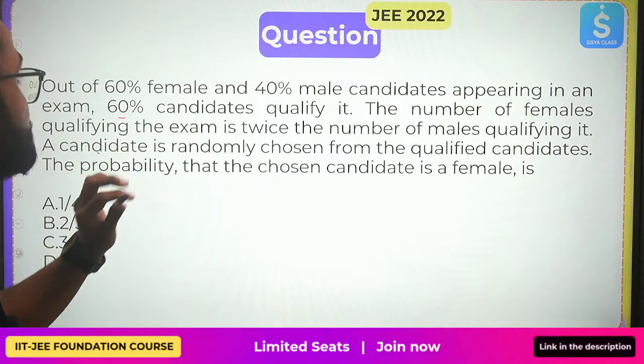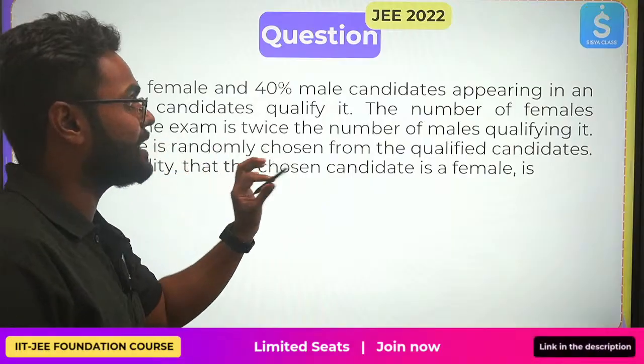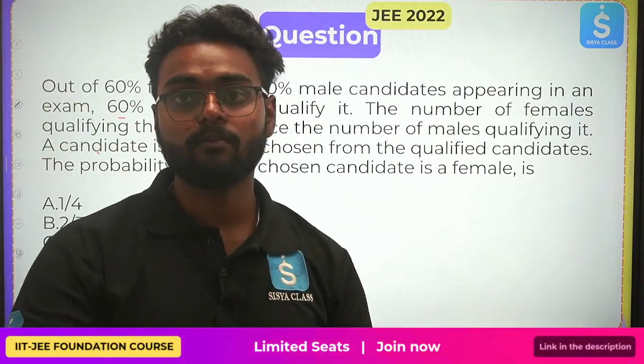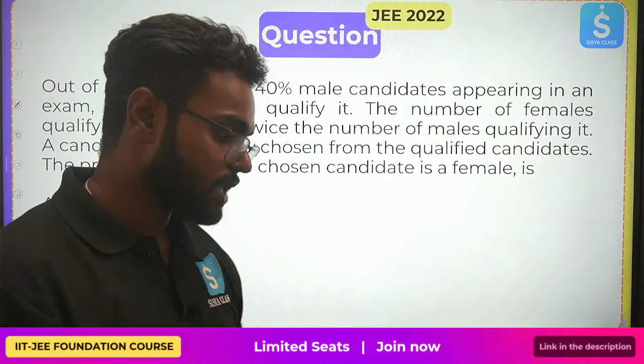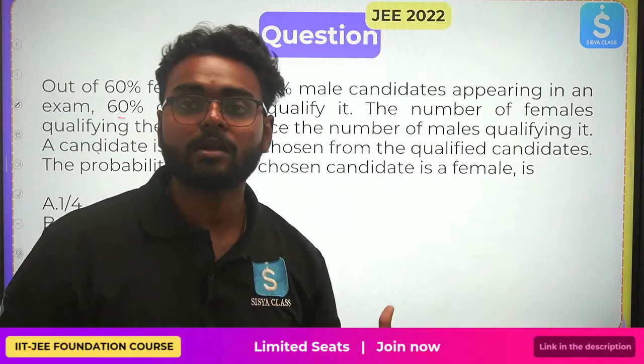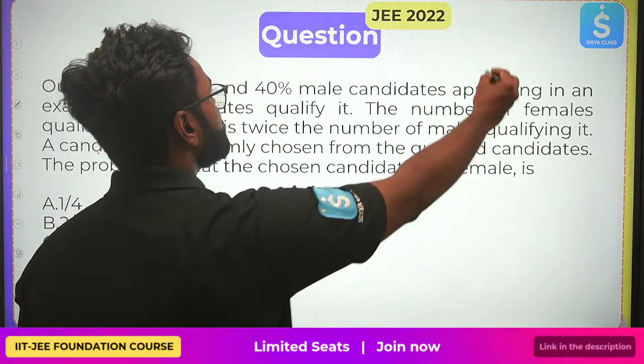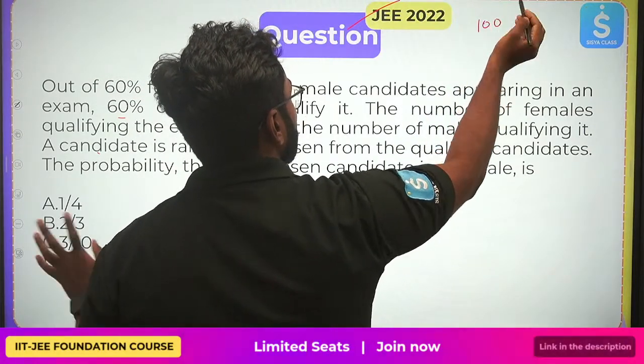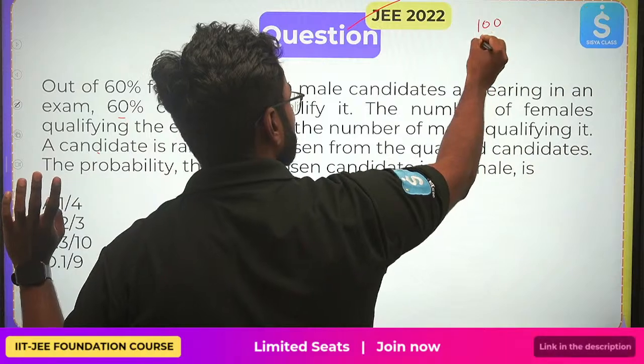Out of 60% female and 40% male candidates, let me tell you, 100% is the total number of students appearing for an exam. 60% female, what does this say? This was also asked in JEE 2022. In 100, I'm giving you an example. This is not a real example.